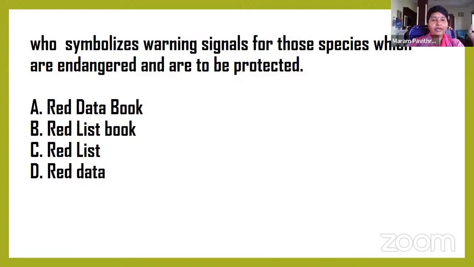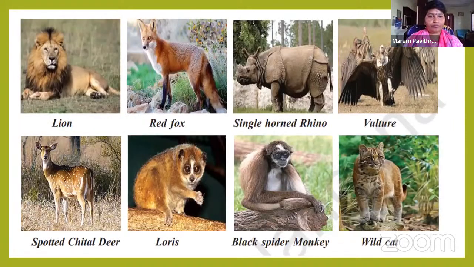Red data book and red list book symbolizes the warning signals for those species which are endangered and are to be protected. This red data book or red list book is declared or published by WWF and IUCN. Okay, children, and you can see some endangered species.